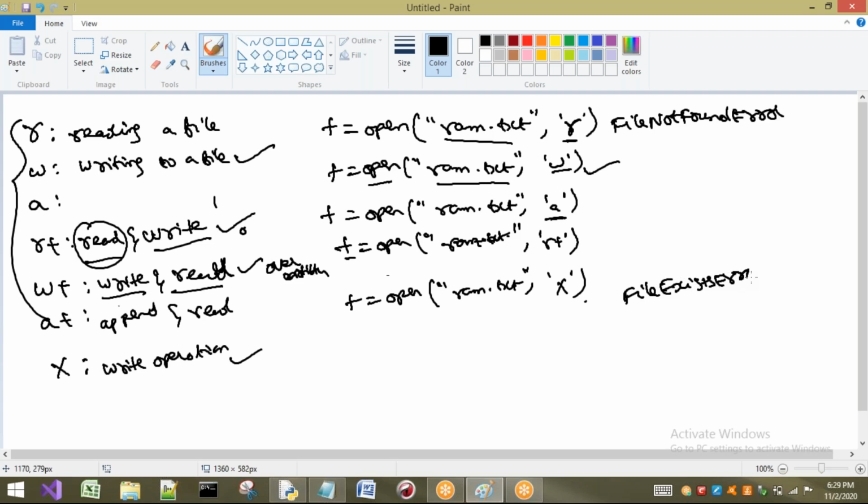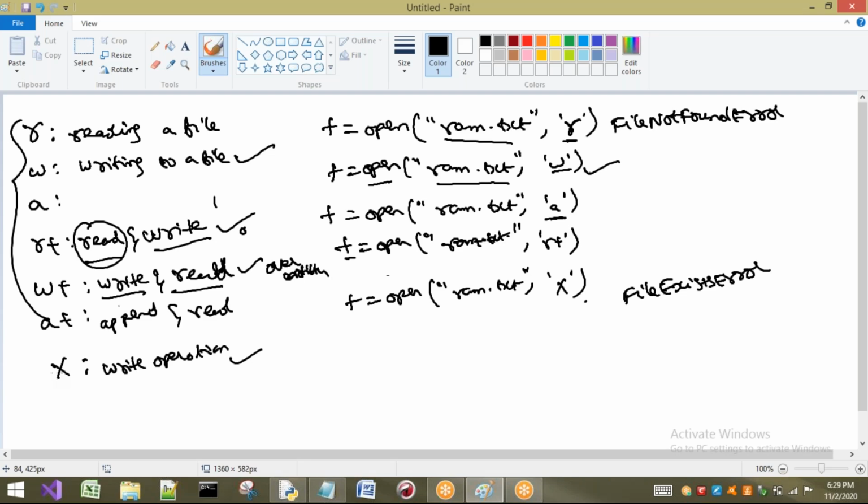So whenever we open a file in exclusive creation mode, which is for the write operation, if the file already exists we get a FileExistsError. If the file is not present, we open a new file and perform the write operation.